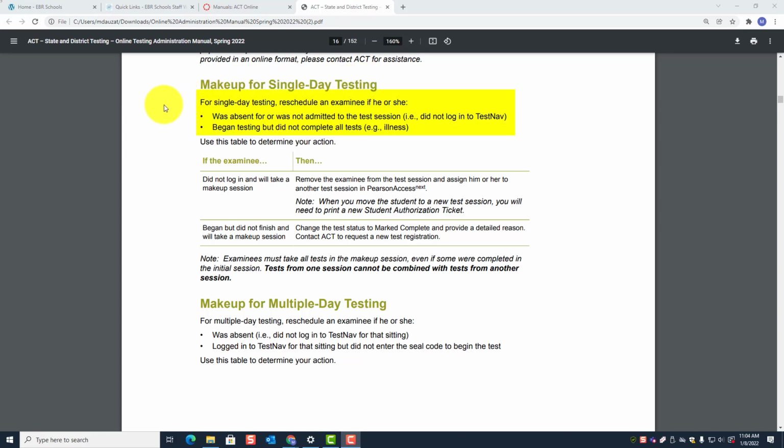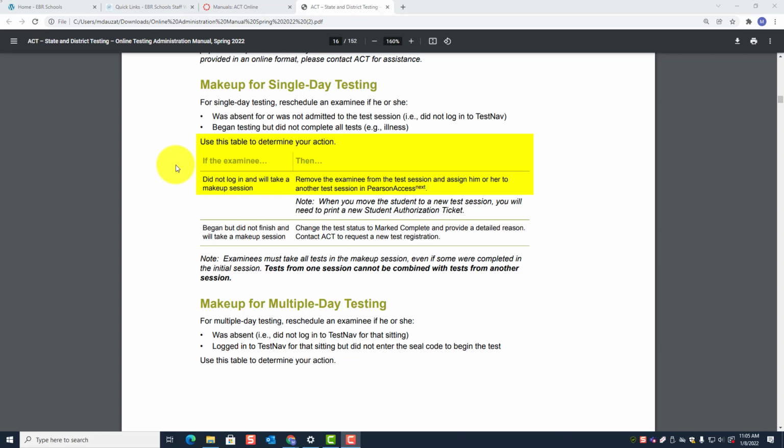For single day testing, reschedule an examinee if he or she, bullet number 1, was absent for or was not admitted to the test session, such as did not log in to TestNav. Bullet number 2, began testing but did not complete all tests, such as an illness. Use the table below to determine your action.